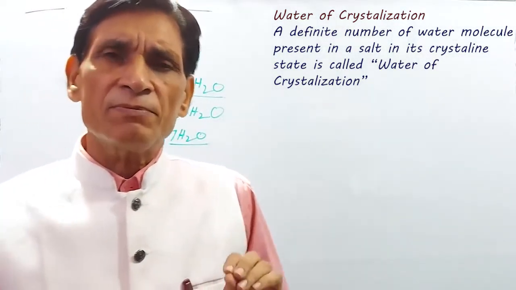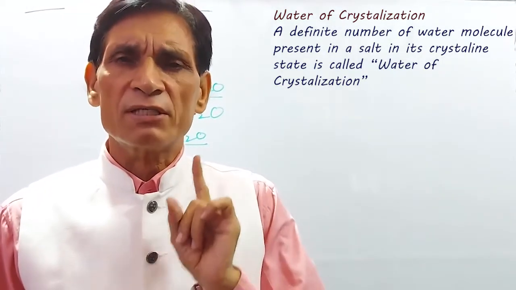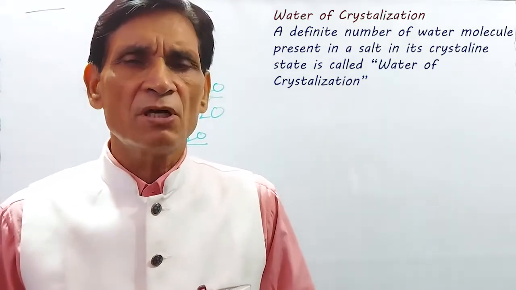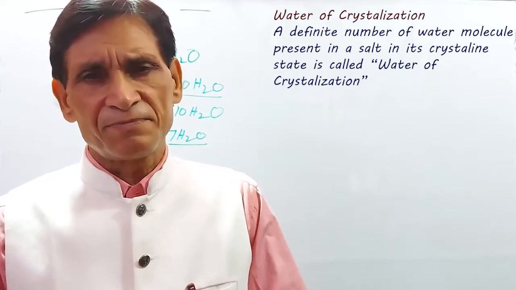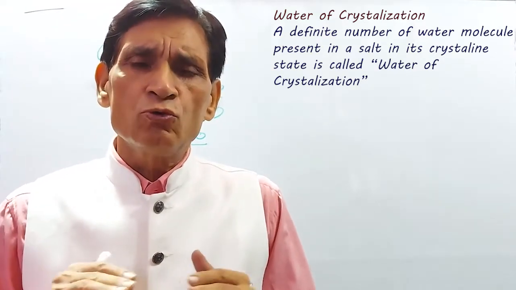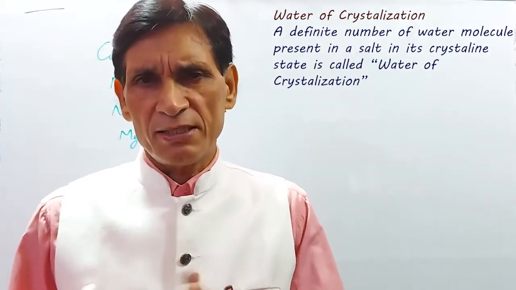Now I am telling the effect of heat on water of crystallization or hydrated salts. If a hydrated salt is heated, then it loses water of crystallization. Some compounds lose it partly, some lose it completely, some on heating undergo partial hydrolysis and form some different compounds.